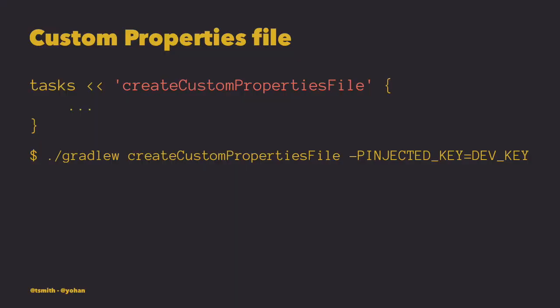So now all you need to do is run the task once whenever you have a new environment or when you have new keys that you need to set up. You add custom properties to your git ignore, and you can push your code to GitHub, and you have your keys separated out from your code.